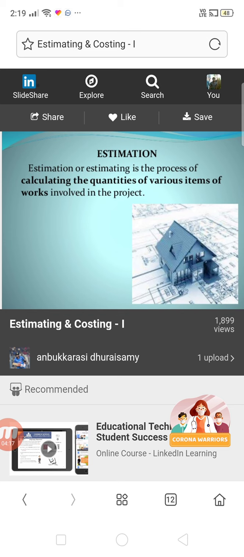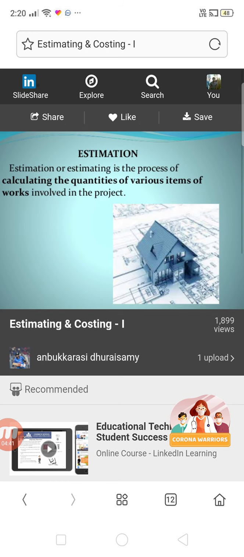Drawings comprise plans, sections, and elevations. If you have all those things, then obviously you can go for any kind of estimate: road estimate, canal estimate, building estimate, culvert estimate, bridge estimate, irrigation estimate, etc. So this is about estimation.